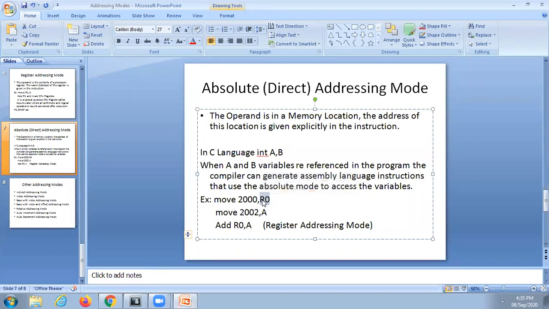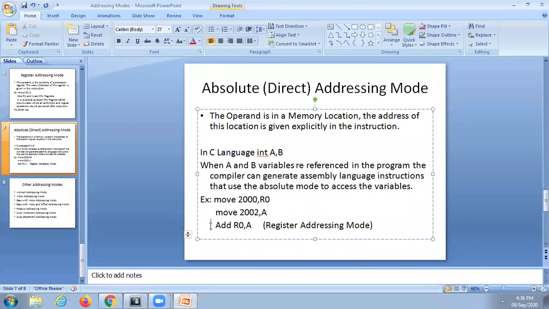So what type of instruction is it? Absolute addressing mode, or direct addressing mode. So this is the example: move 2000, R0. Similarly, move 2002, A. And here, add R0, A.